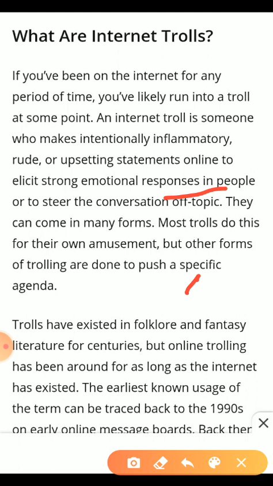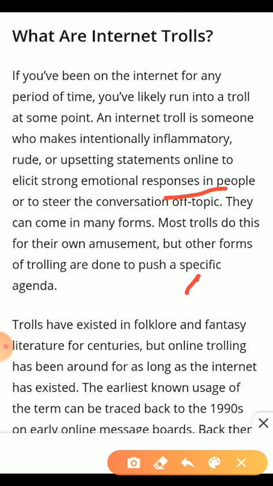They can come in many forms. Most trolls do not do this for their own amusement, but other trolls act with a special agenda.